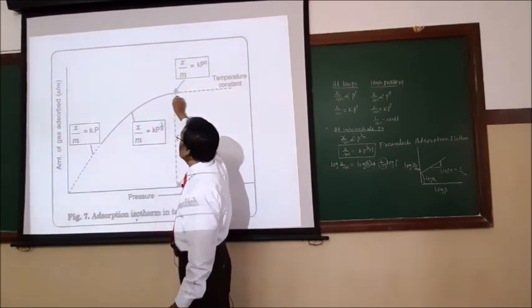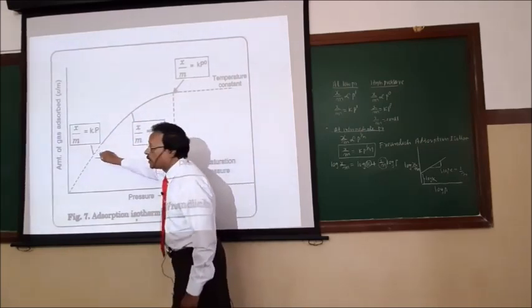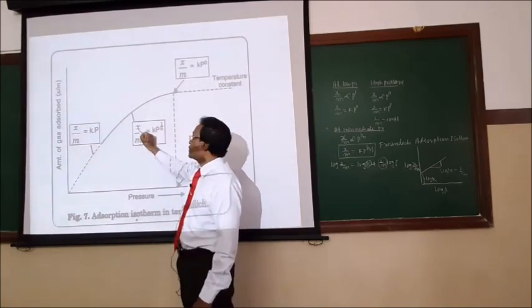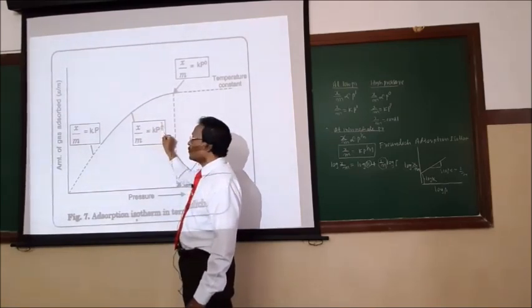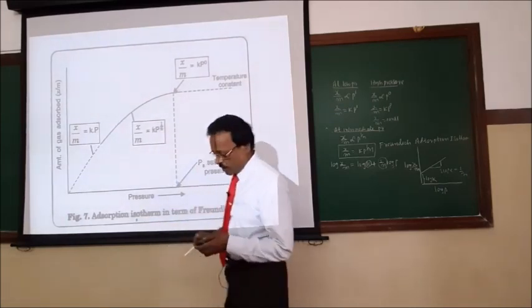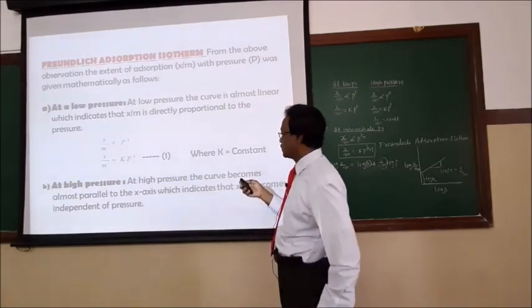In between, what value can the exponent take? It can take any value between 0 and 1, which is nothing but a fraction 1 upon n. So this is called the Freundlich adsorption isotherm: x by m is equal to k into p to the power of 1 by n. To get the values of n and k, we can take log of this equation. So the Freundlich adsorption isotherm is shown here.